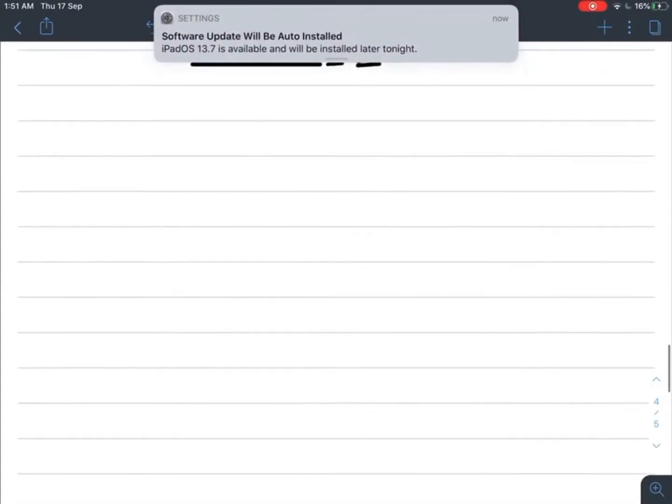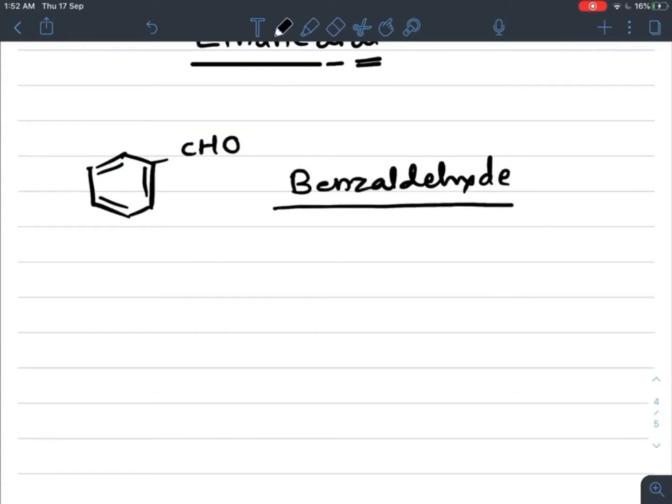Now if we take aromatic compounds, so this is the benzene ring attached with the CHO group. So you know about it. This is benzaldehyde. Benzaldehyde is a common and IUPAC name of this compound, but one more IUPAC name is given when the carbon of the CHO is not counted in this benzene ring.